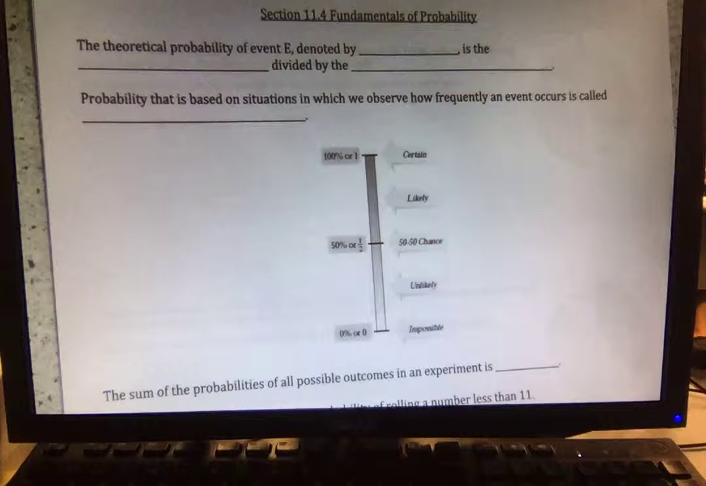All right, so 11.4 is fundamentals of probability. So theoretical probability of event E. What theoretical probability means is in theory. If you were to flip a coin, you have two options, heads and tails. What's your probability of landing on heads? 50%, right? That's just supposed to be in theory, because there's either a heads or a tails. So theoretical probability means in theory.